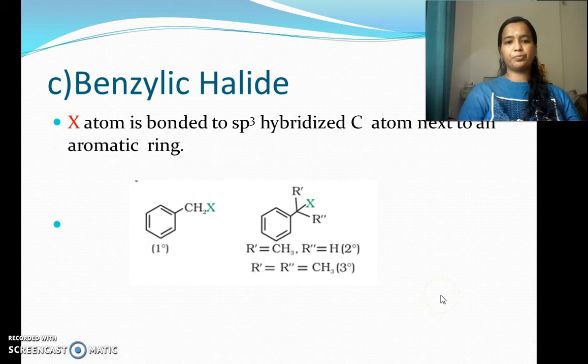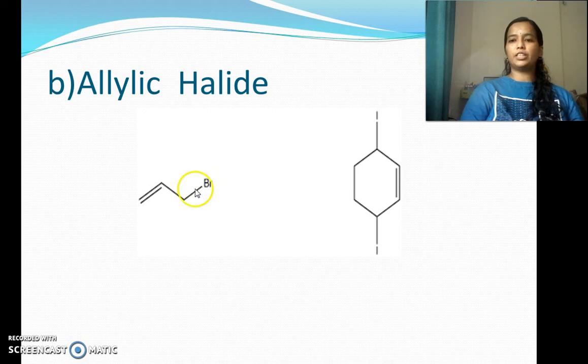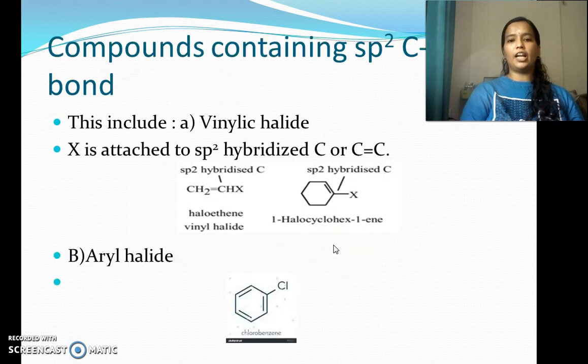In allylic halide, the halogen atom is attached to an sp3 hybridized carbon, and then that is attached to a carbon atom which is sp2 hybridized. But in vinylic halide, the halogen atom is directly attached to an sp2 hybridized carbon atom. That is the difference between allylic halide and vinylic halide.